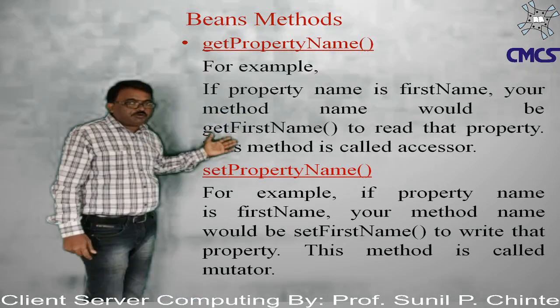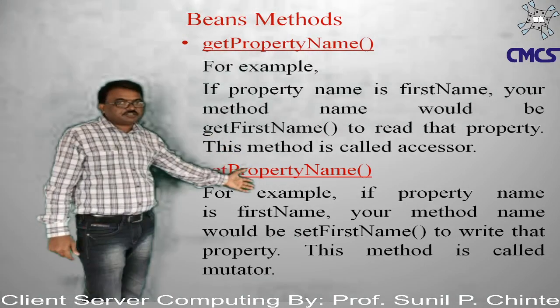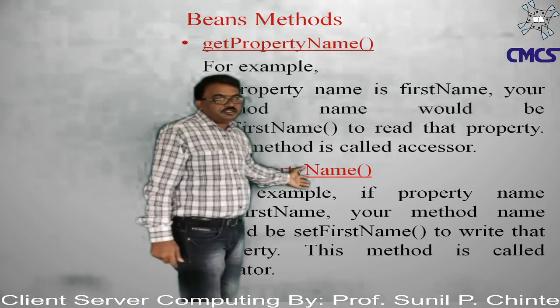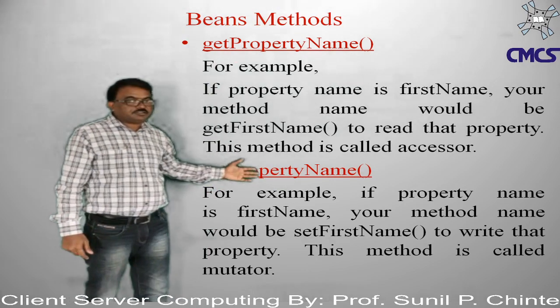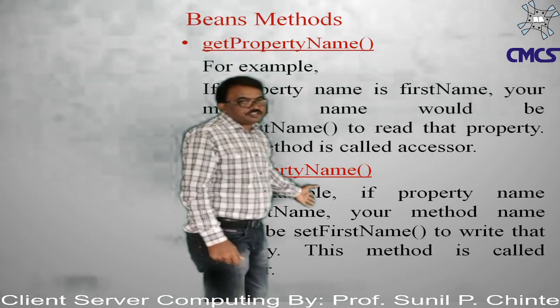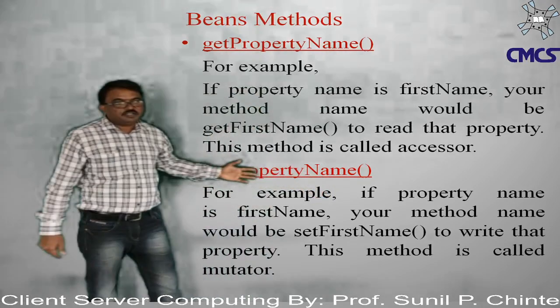Similarly, if you want to use the setter method and your property name is firstName, then we can write the setter method as setFirstName to write the property.